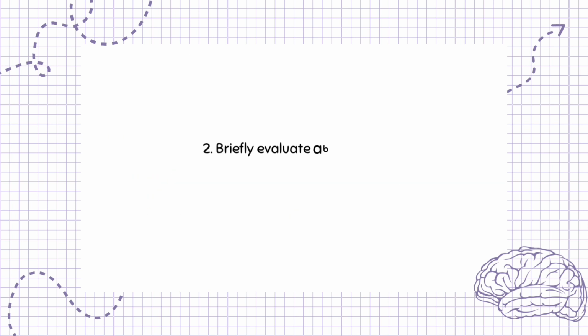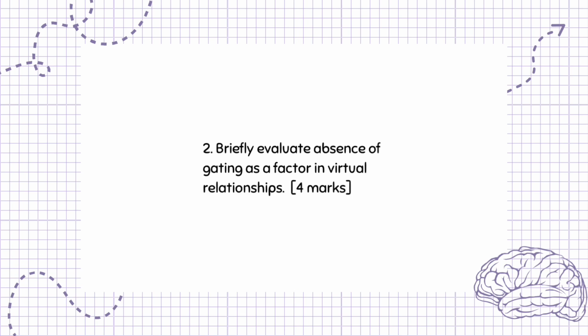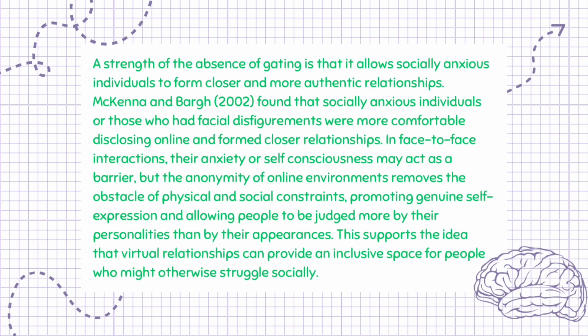Question 2. Briefly evaluate absence of gating as a factor in virtual relationships, 4 marks. A strength of the absence of gating is that it allows socially anxious individuals to form closer and more authentic relationships. McKenna and Bargh, 2002, found that socially anxious individuals or those who had facial disfigurements were more comfortable disclosing online and formed closer relationships.